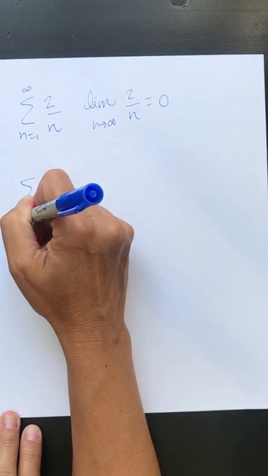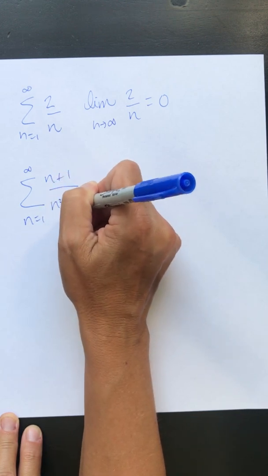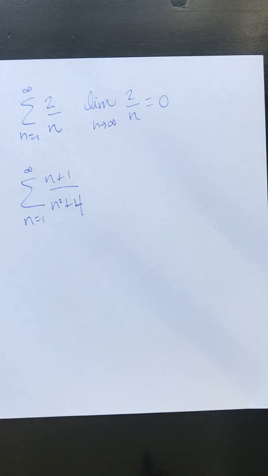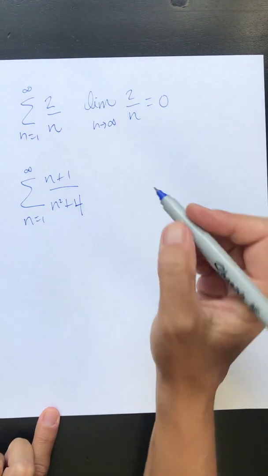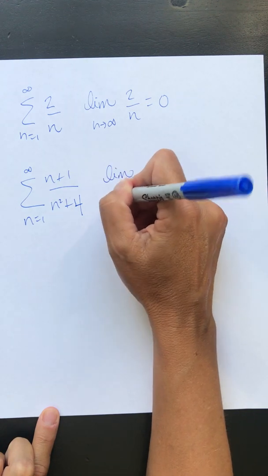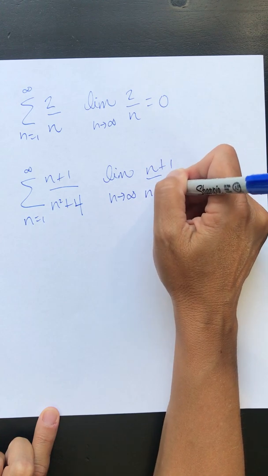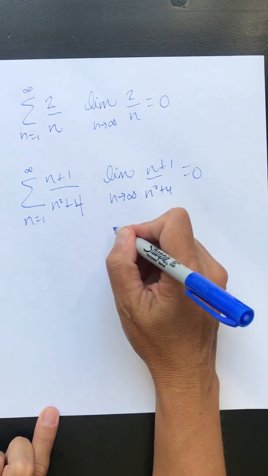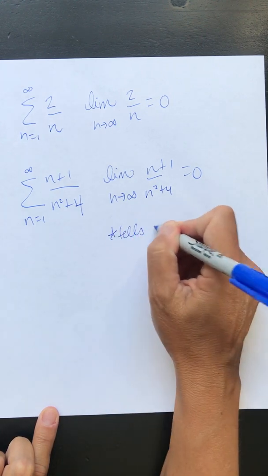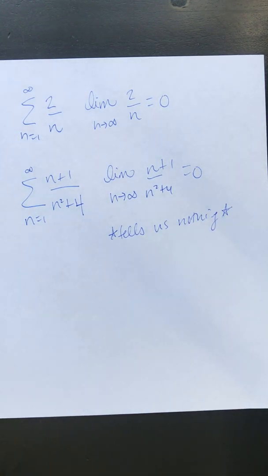So the last one, if we take the sum from n equals 1 to infinity of n plus 1 over n squared plus 4. Oh, I might want to factor that, but it's a sum of two squares, and that's not going to work. But I can see that the limit as n approaches infinity of n plus 1 over n squared plus 4 is 0. Again, this one is 0, so it tells us nothing. So hopefully this has piqued your interest. We have a lot more fun with sequences and series yet to come.